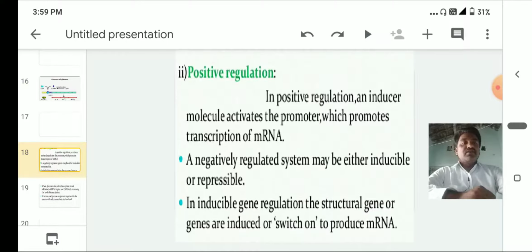Positive regulation is where an inducer molecule activates the promoter, which promotes the transcription of mRNA. A regulated system may be either inducible or repressible. Here there are two types of regulation. In inducible gene regulation, the structural genes are switched on to produce mRNA.